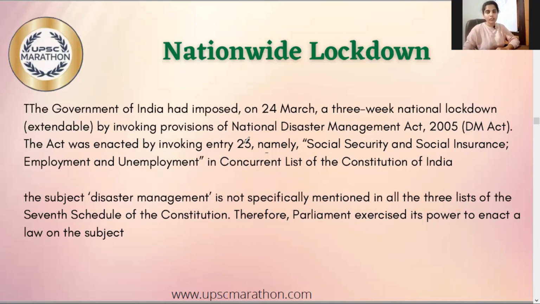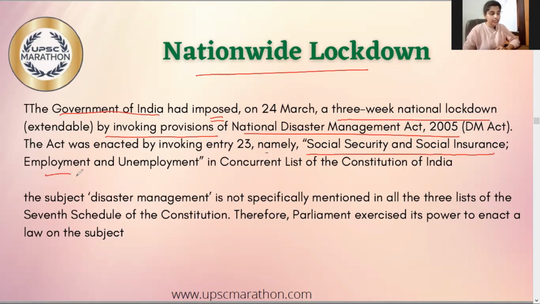Our next topic is on what basis, or on the basis of what powers, the nationwide lockdown is implemented. The Government of India has imposed a 3-week national lockdown by invoking the provisions of the National Disaster Management Act 2005. And this act was legislated based upon the provisions of Social Security and Social Insurance, employment and unemployment in the concurrent list. Why is that so? Because the subject of disaster management is not specifically mentioned in any of the 3 lists, which is why the government made provisions based upon this Social Security and Social Insurance, which is in the concurrent list.